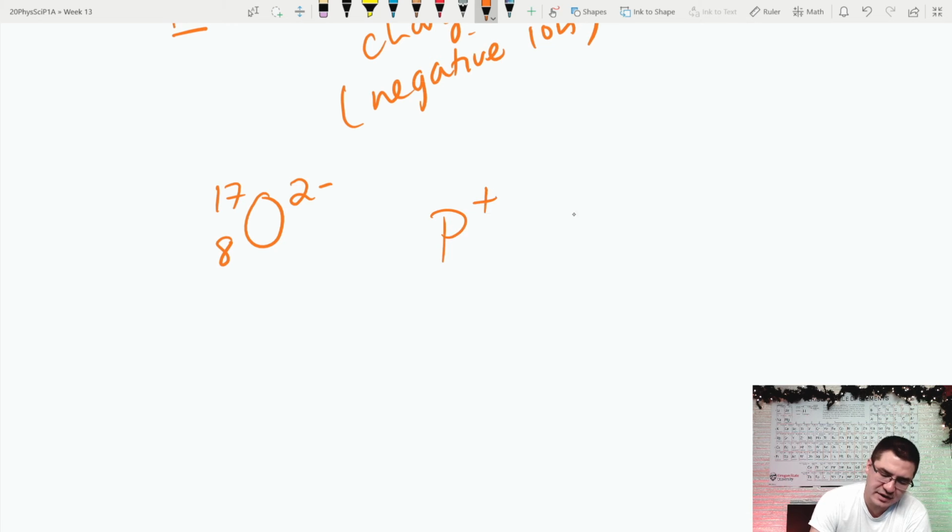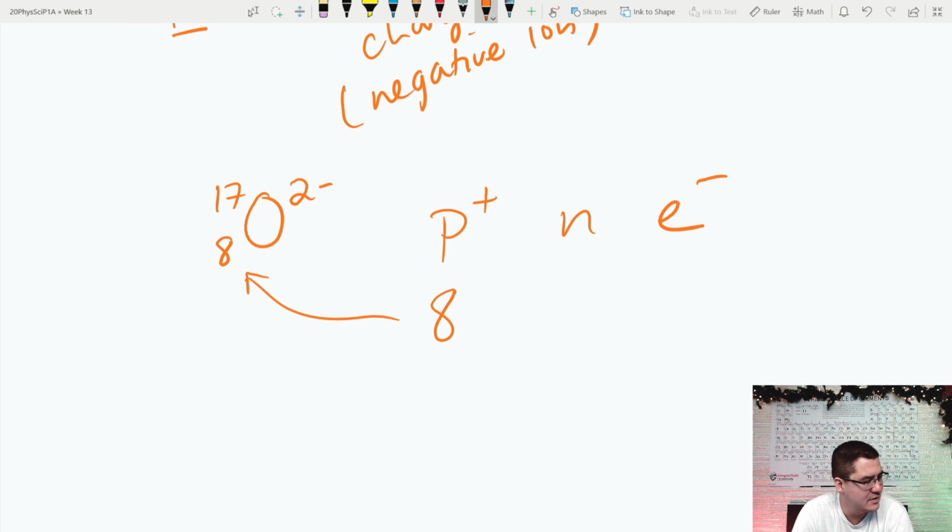Well, how many protons, neutrons, and electrons are in oxygen? Okay, this oxygen. So for protons, again, I go look up, this is element number 8. This tells me that there are 8 protons. It's the 8th element, starting from the top and working down and across on the periodic table, right? So it shows up here.